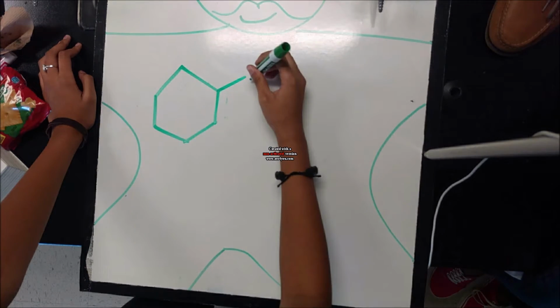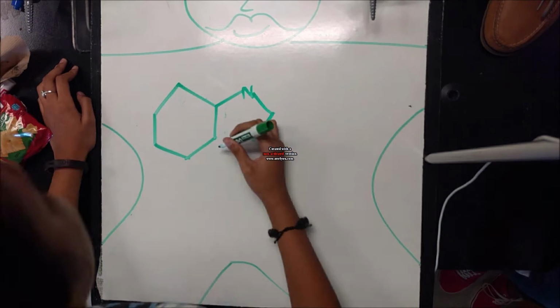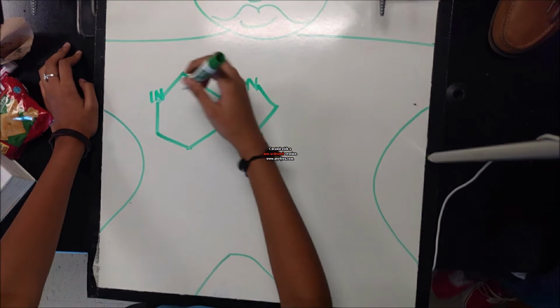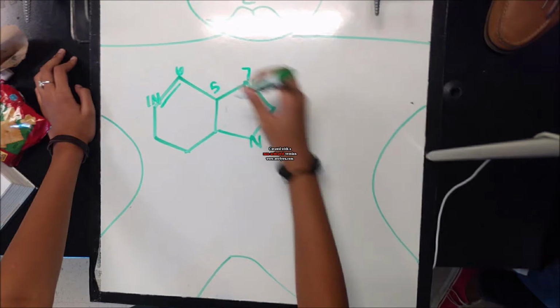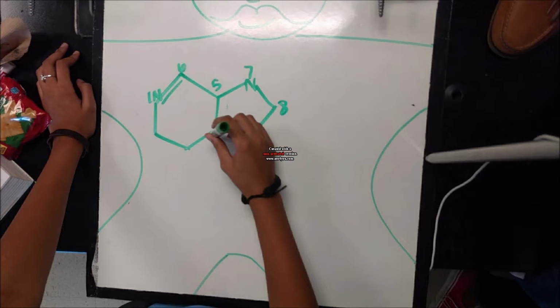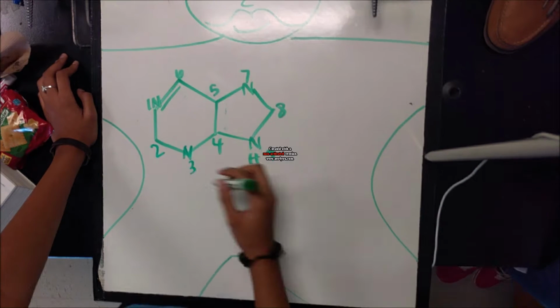Purine is one of the 2 families of nitrogenous bases. It's a 6-atom ring structure of carbon atoms with nitrogen atoms connected to a 5-atom ring structure of carbons and nitrogens. Purines consist of adenine and guanine.